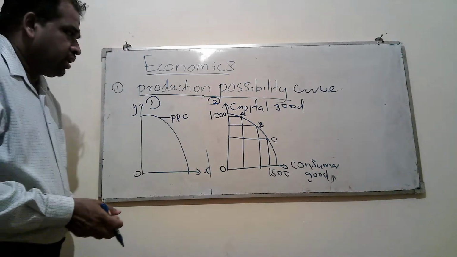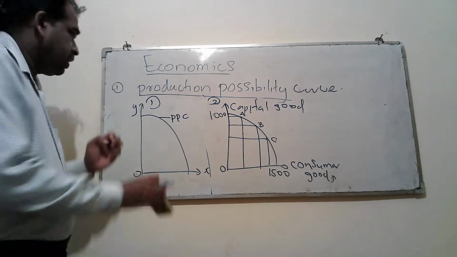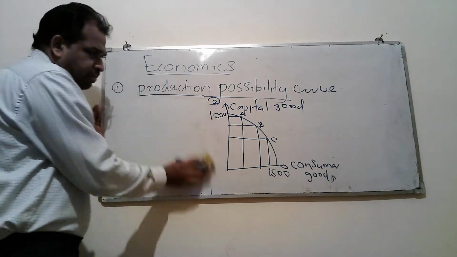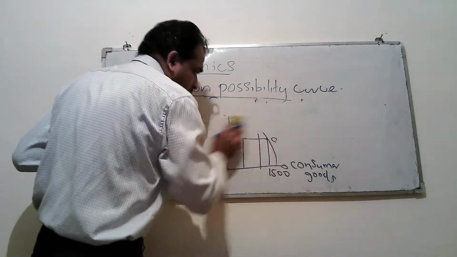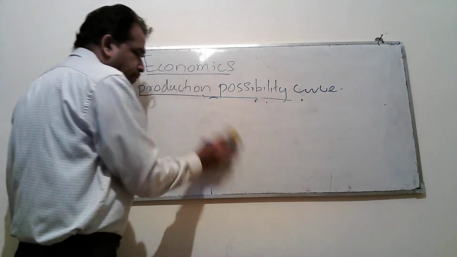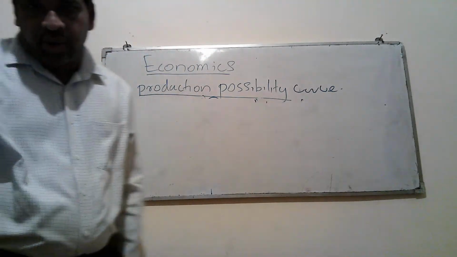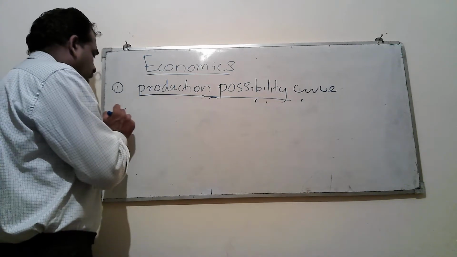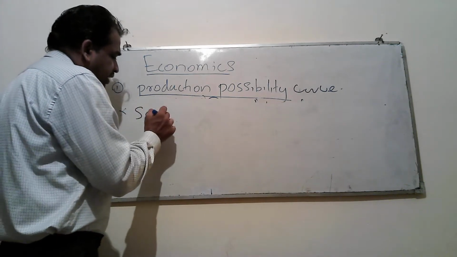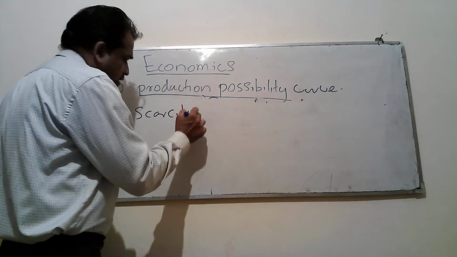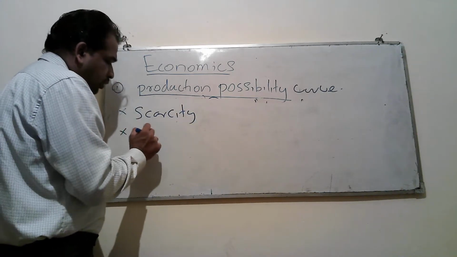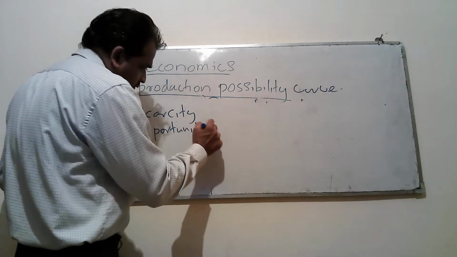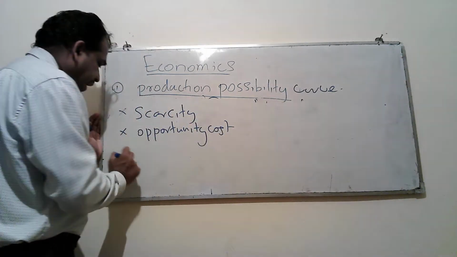Then we can use this production possibility curve concept to explain more concepts available in both macro and micro economics. I will first take scarcity, opportunity cost, and choice.